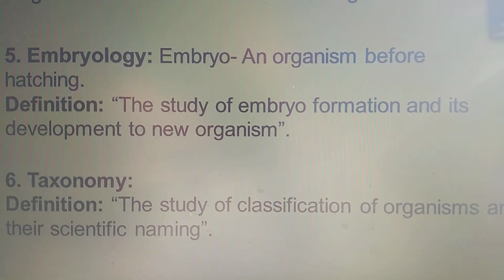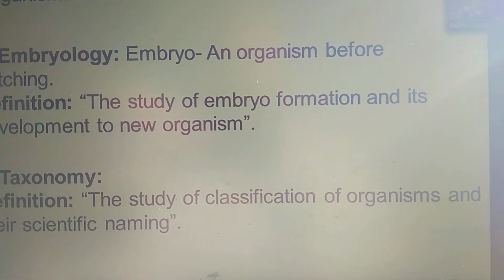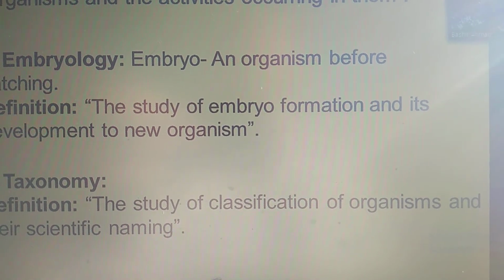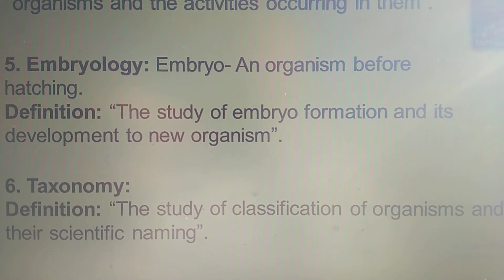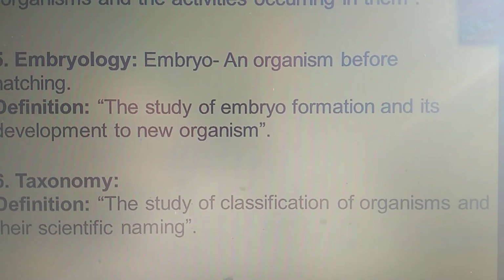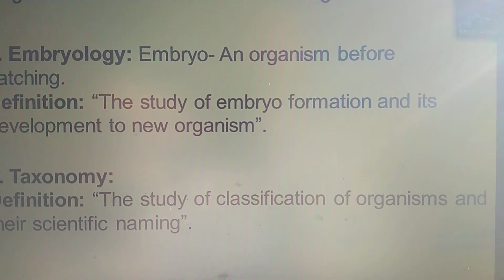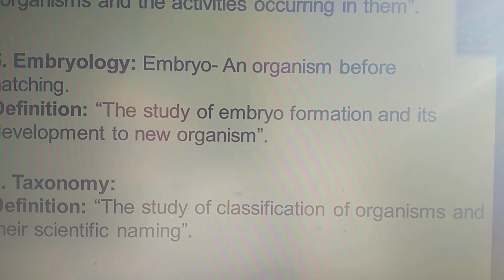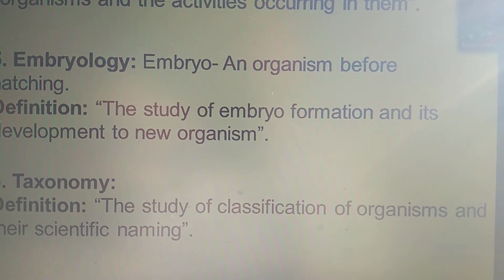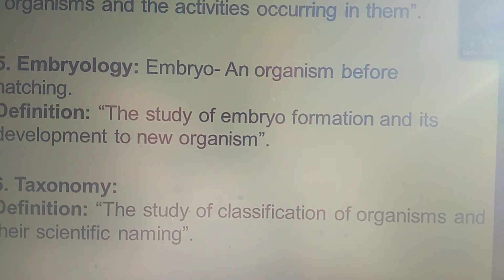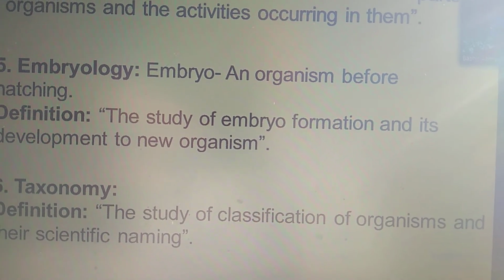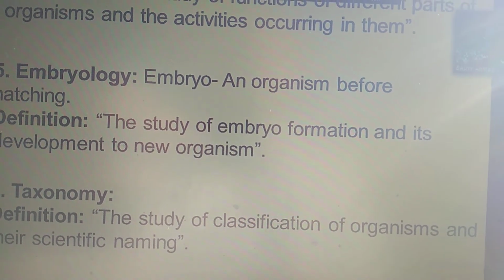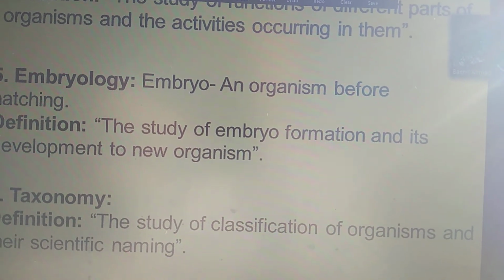In taxonomy, we classify the organisms and give them scientific names. A scientific name consists of two names: one is the generic name and one is the species name. Later we will discuss it in the chapter of biodiversity.